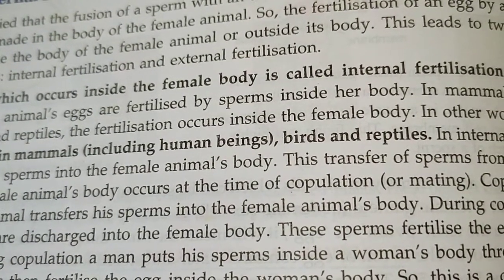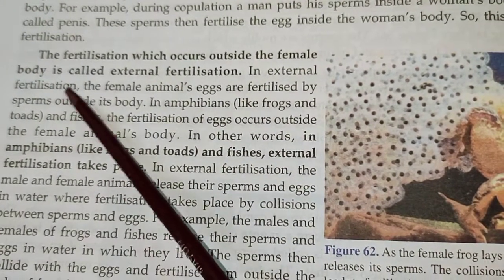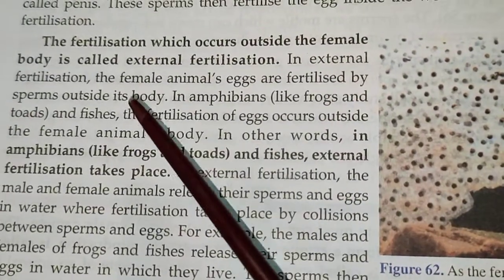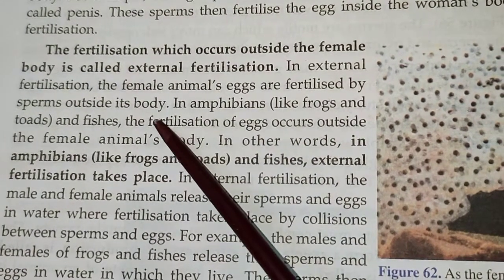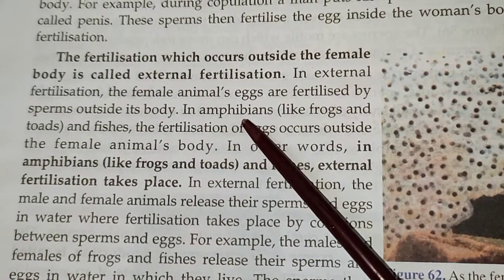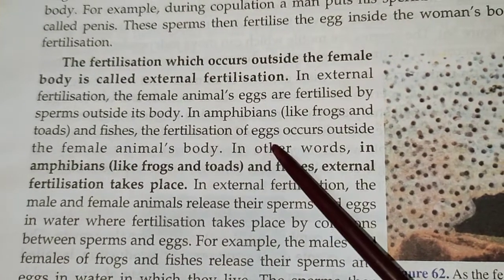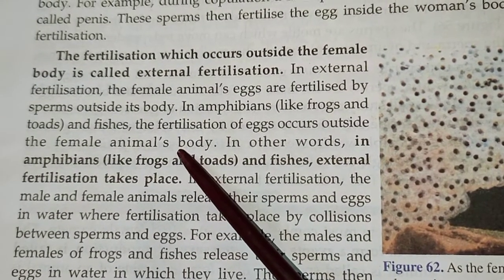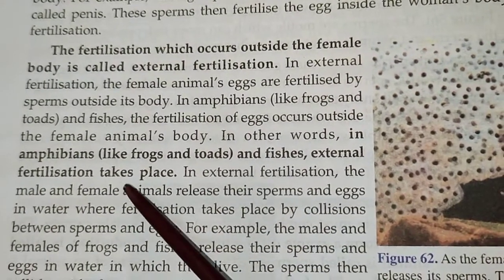Now we'll talk about external fertilization. The fertilization which occurs outside the female body is called external fertilization. In this process, the female animal lays egg outside the body. It is seen in case of amphibians and fishes. The fertilization process takes place outside the female animal's body. Therefore, in amphibians and fishes, external fertilization takes place.